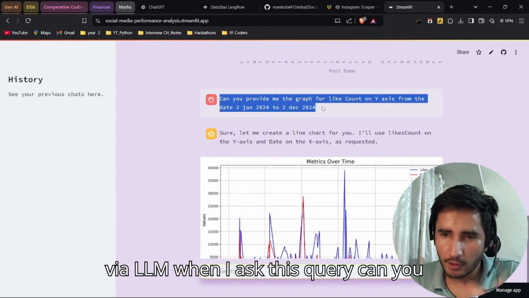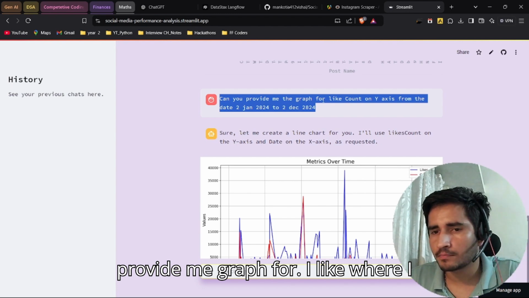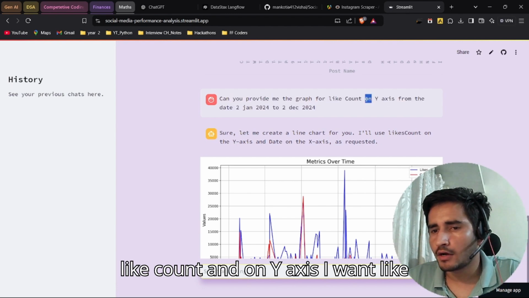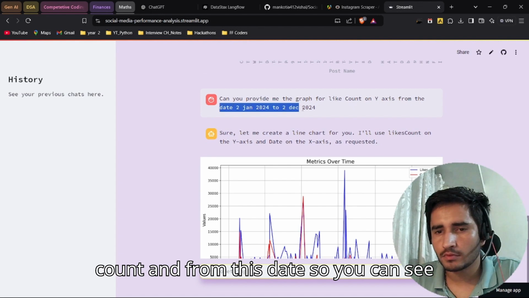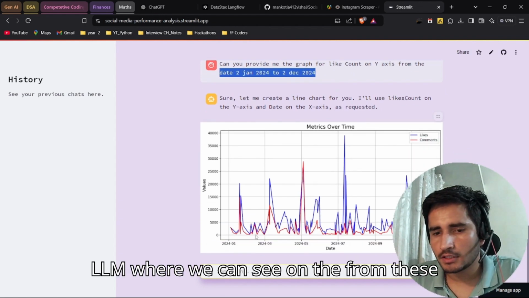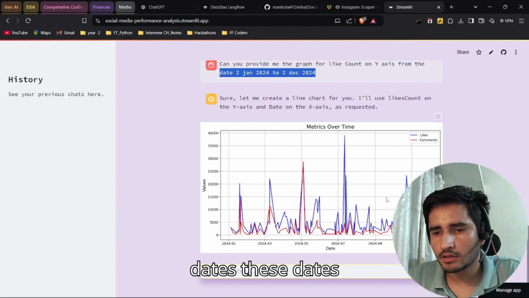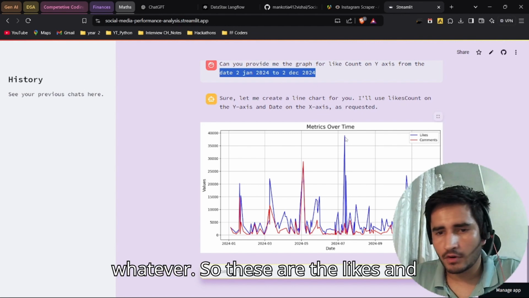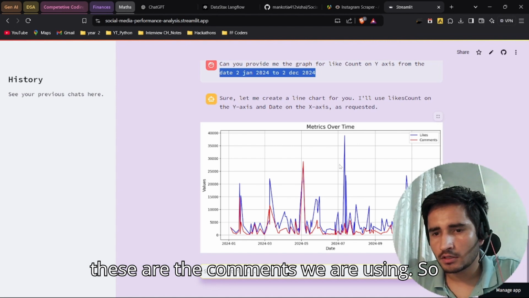So this is a response generated by the LLM when I asked, can you provide me a graph where on the x-axis I want the date, and on the y-axis I want the like count, from this date. You can see this is a graph generated for me by the LLM, where from these dates we can see the likes and the comments we are using.